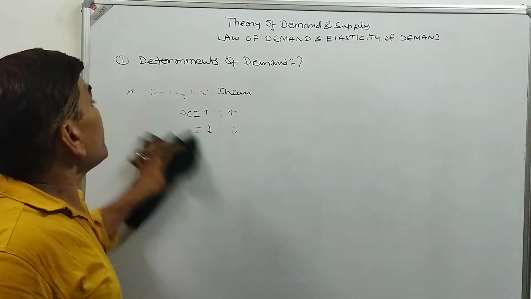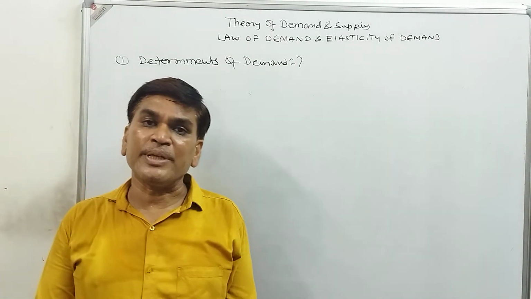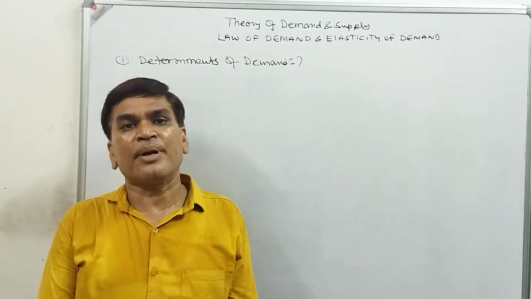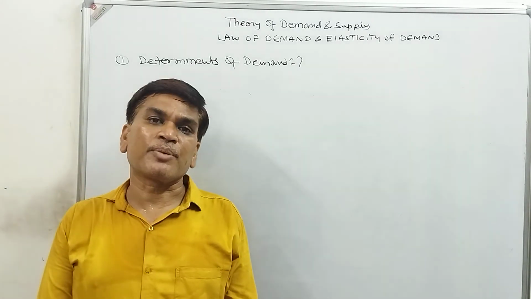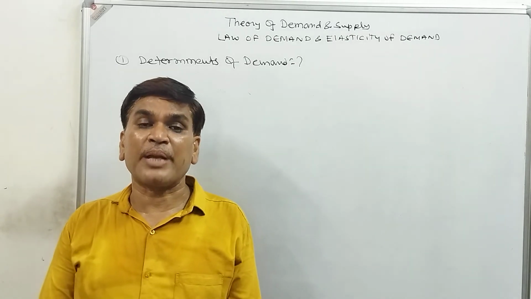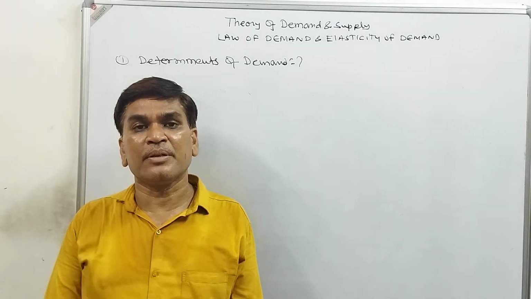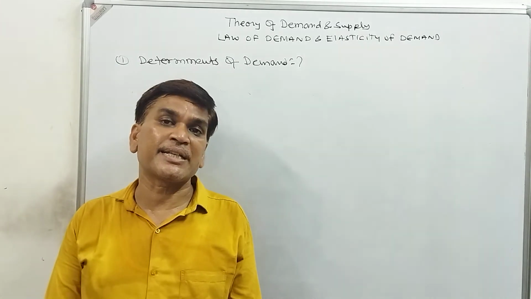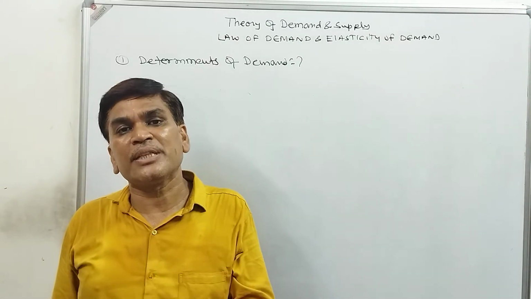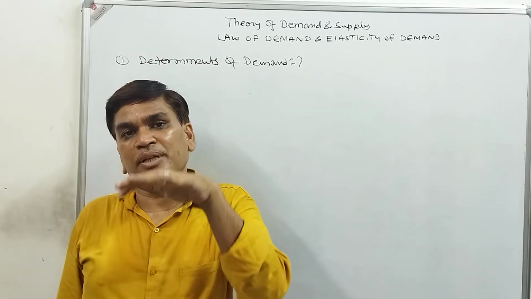Next one, government policy also has an effect on the demand. If government wants to increase the demand of a commodity, the demand for that commodity will increase. If the government is not willing that persons use wine, cigarettes, smoke, charas, ganja, then government will impose more tax on that commodity. So the price of that commodity will increase and demand for that commodity will decrease.